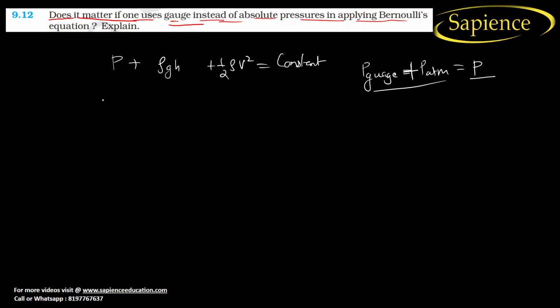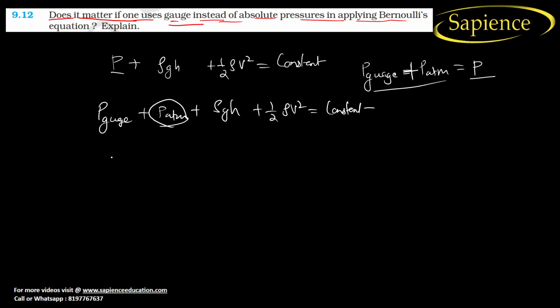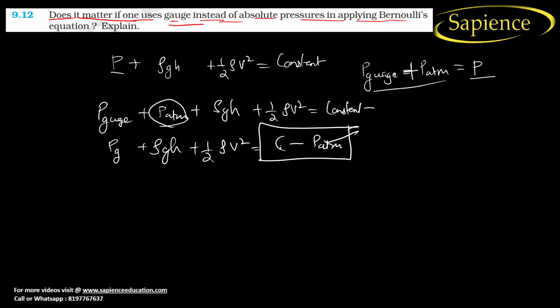So if we put gauge pressure in place of absolute pressure, we have to write P gauge plus P atmospheric plus rho gh plus half rho v square is equal to constant. Now see here, P atmospheric is a constant term, so we can also write P gauge plus rho gh plus half rho v square is equal to constant minus P atmospheric. So this is also constant, and some new constant will be there.